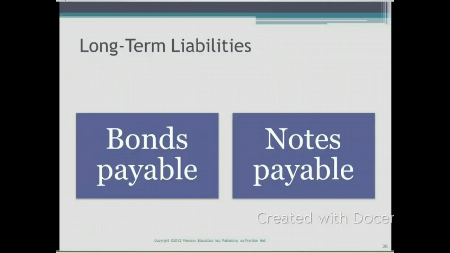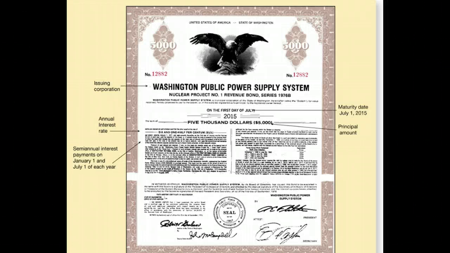Also, in the event of a liquidation, which is the company shutting down, bondholders get paid back what's owed to them before the stockholders do, so they have a higher priority in the event of a liquidation. Let's take a look at what a bond looks like. A lot of times now, if you have a brokerage account, you can buy them online, so they will be kept in electronic format. But if you wanted to request an actual bond certificate to keep it with you, they will mail you something like this.